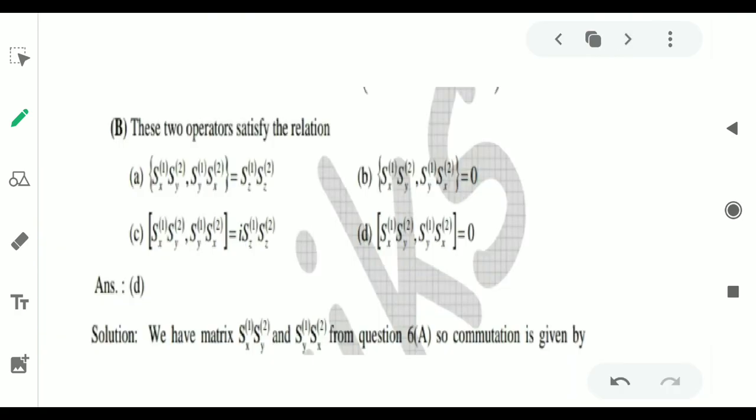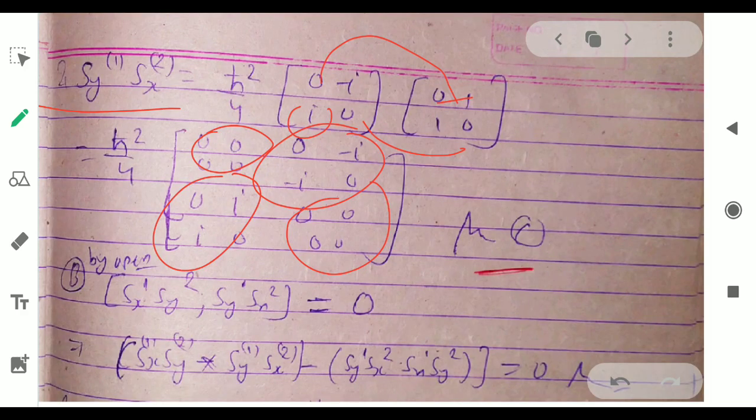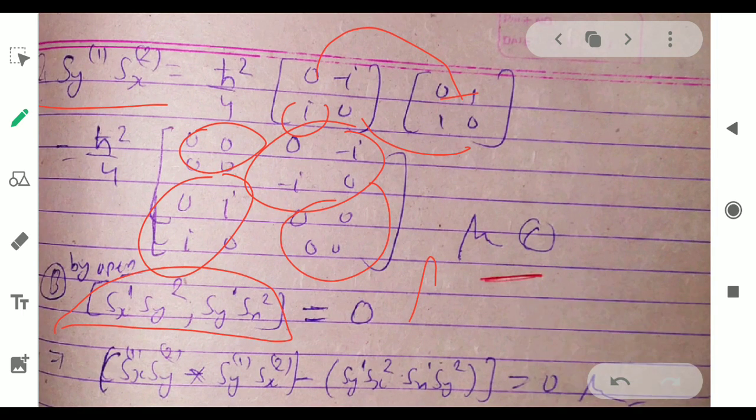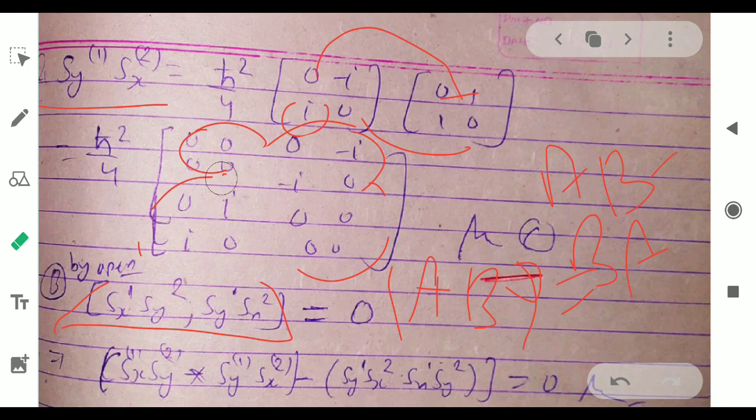Here is the second part of this question. These two operators satisfy the relation, so we can solve it by the options. We are taking option B. This is the commutation relation. That means [A, B] will be AB minus BA. That will be satisfied. Okay, so we can check this.